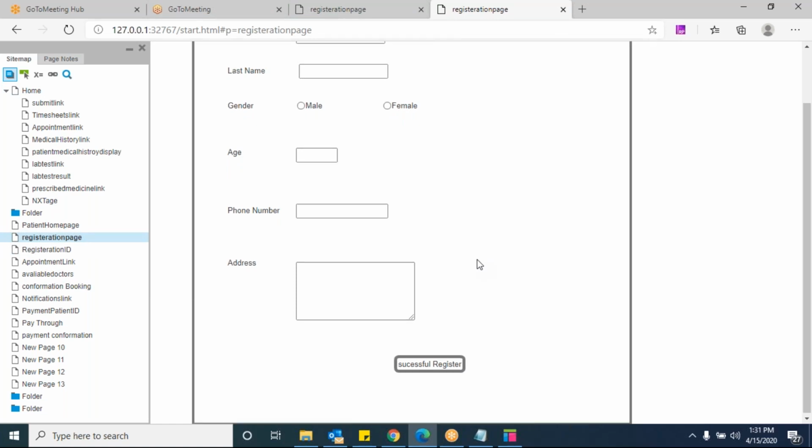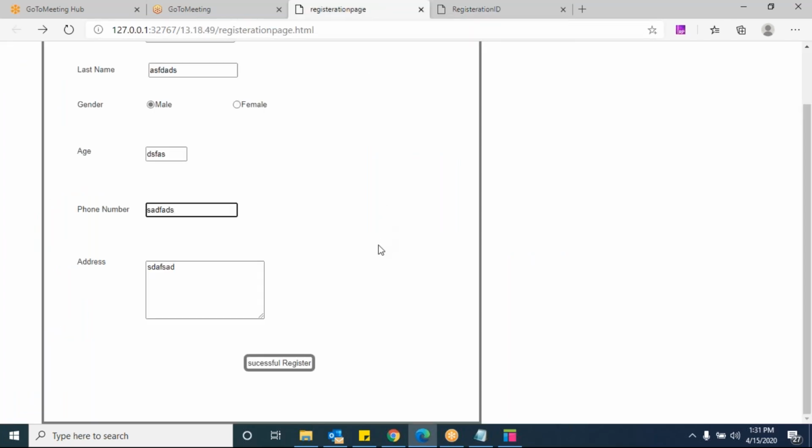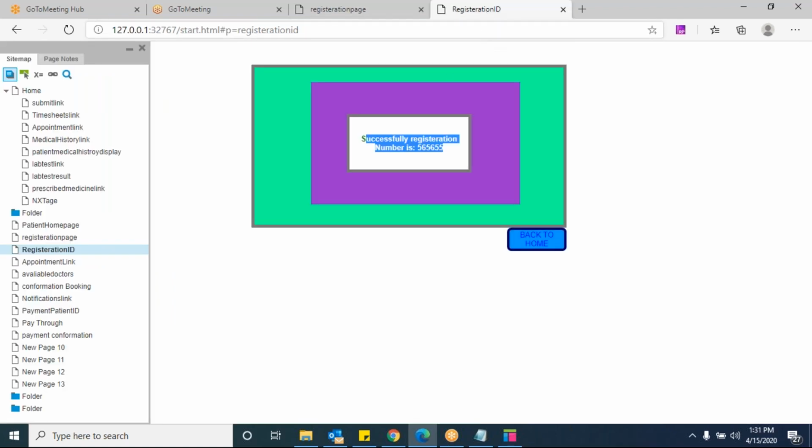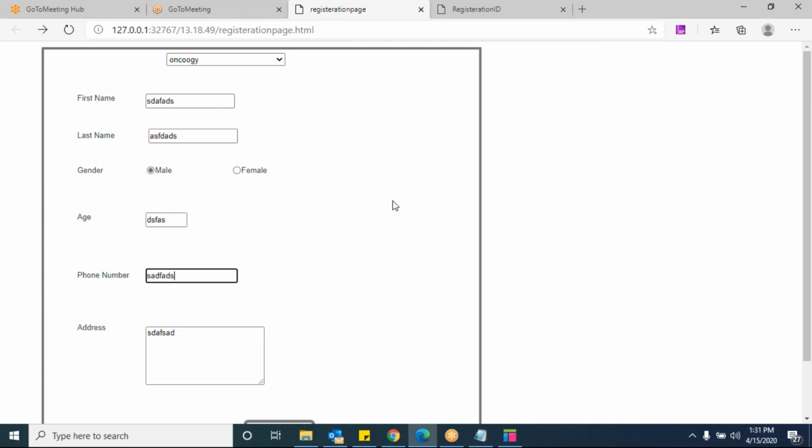Karthik, listen carefully. We kept a separate page for patient registration is successfully generated. Patient ID is successfully generated. For that, we kept a separate page. That's the reason I'm asking you to take this page and identify these entities on this page, right or wrong? Now let me take exactly the same successful registration message here using a dynamic panel. Once I click on register, I want to display that message here only on the same page.